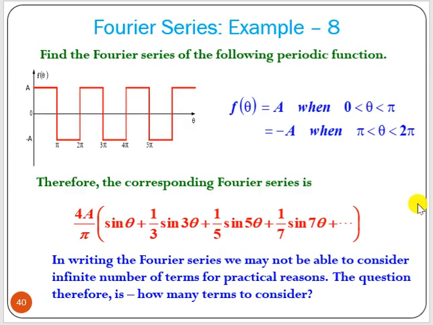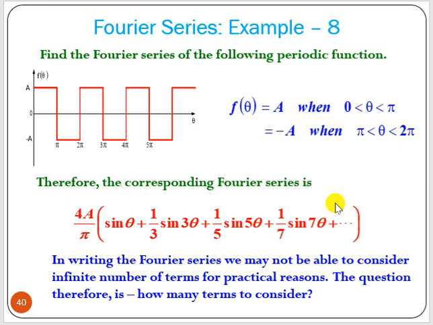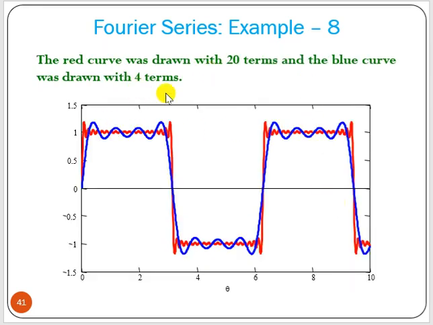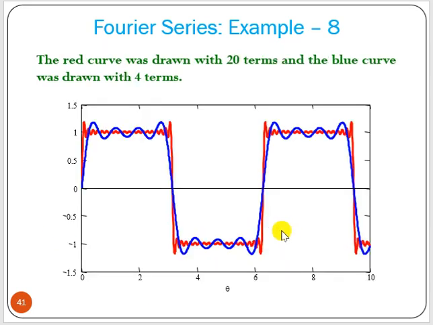Say for this particular example, this blue curve is simulated using MATLAB for this particular formula, where we are taking only 4 terms, that means 1, 2, 3, 4. Using this formula, if you simulate that, we get this blue curve.